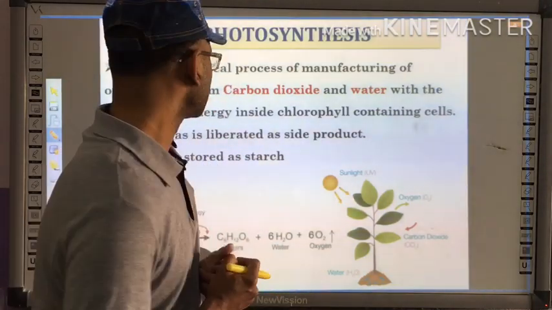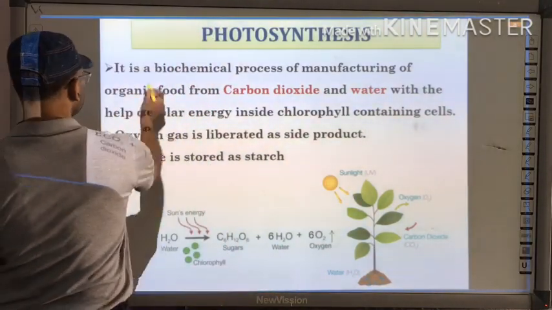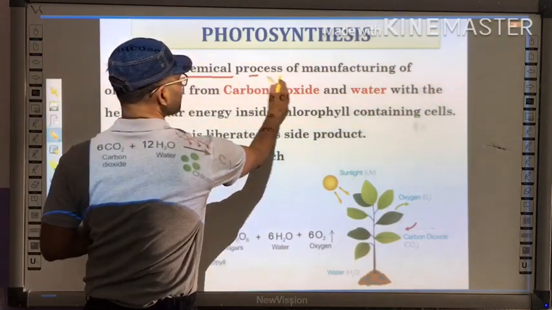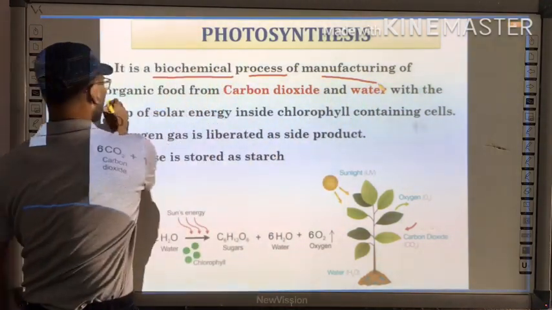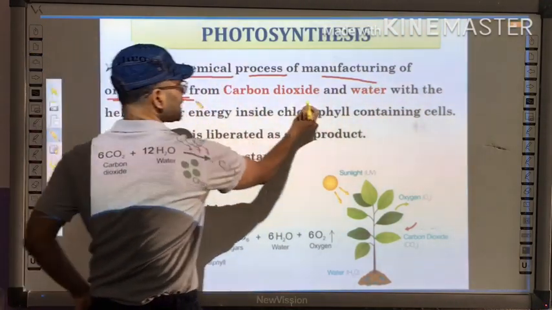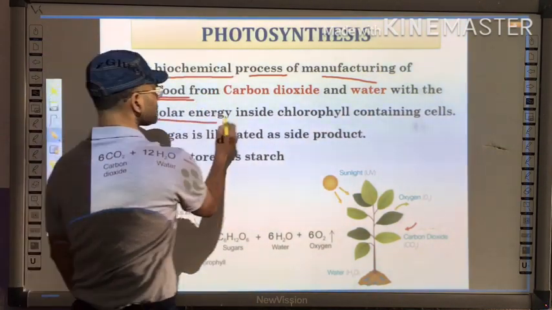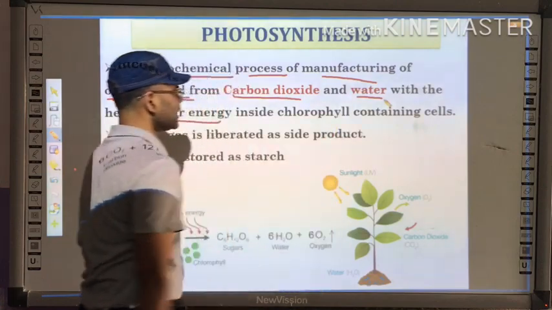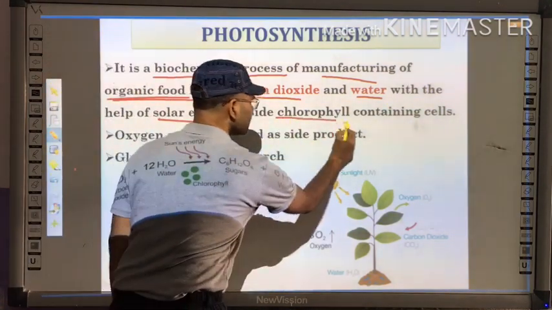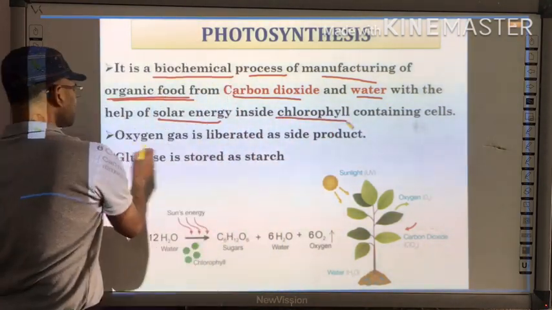It is a biochemical process of manufacturing organic food from carbon dioxide and water with the help of solar energy in chlorophyll-containing cells.